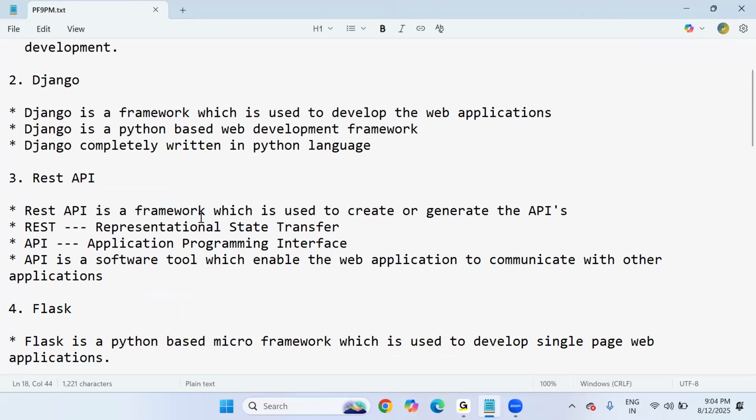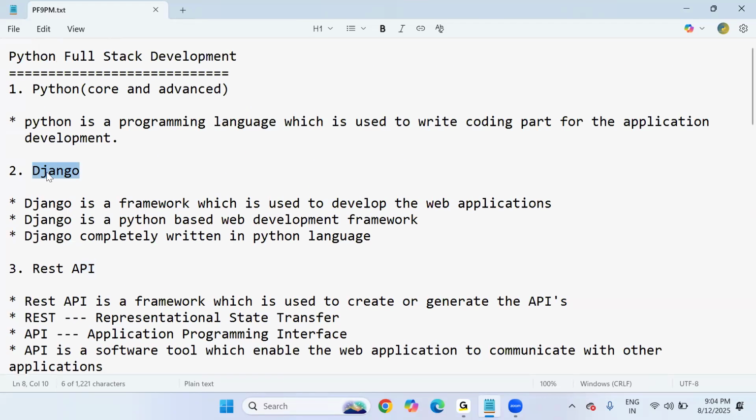REST stands for representational state transfer. REST is an architectural pattern. The APIs which are generated by using REST architecture are called REST APIs. To start learning REST API, you should have strong knowledge of Django as well as Python. So the prerequisite subjects for REST API are Django as well as Python.